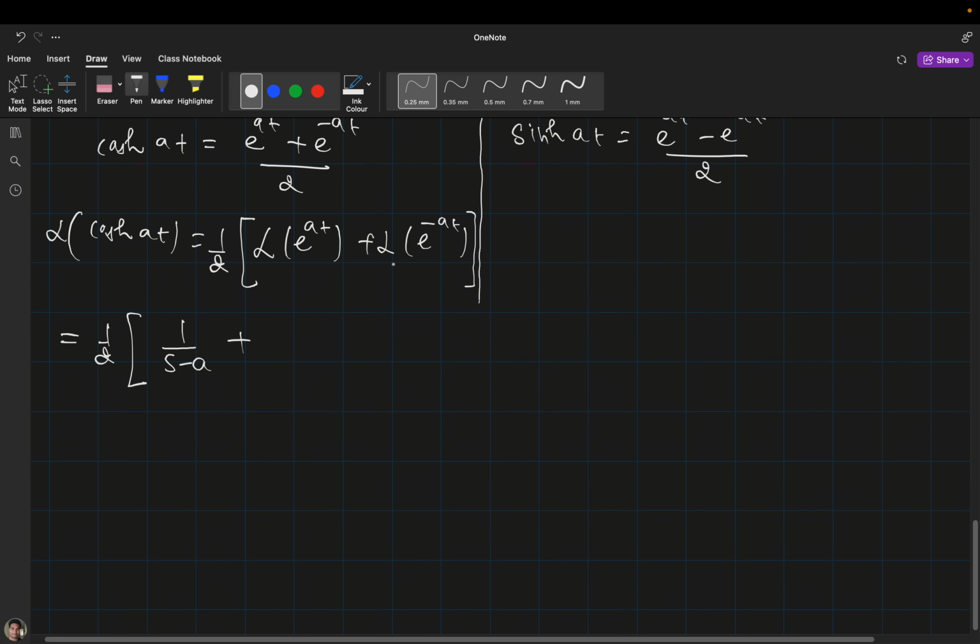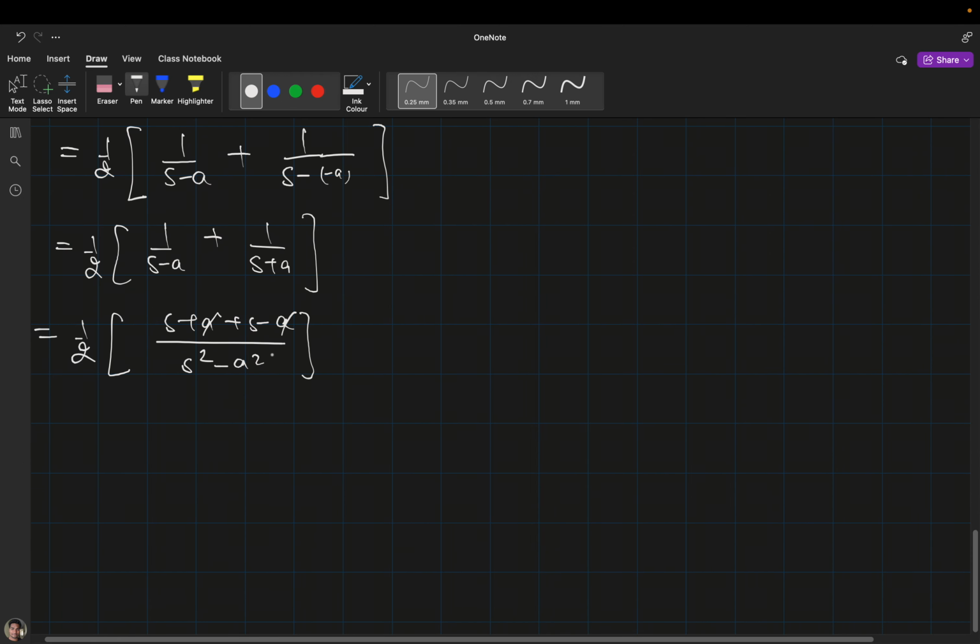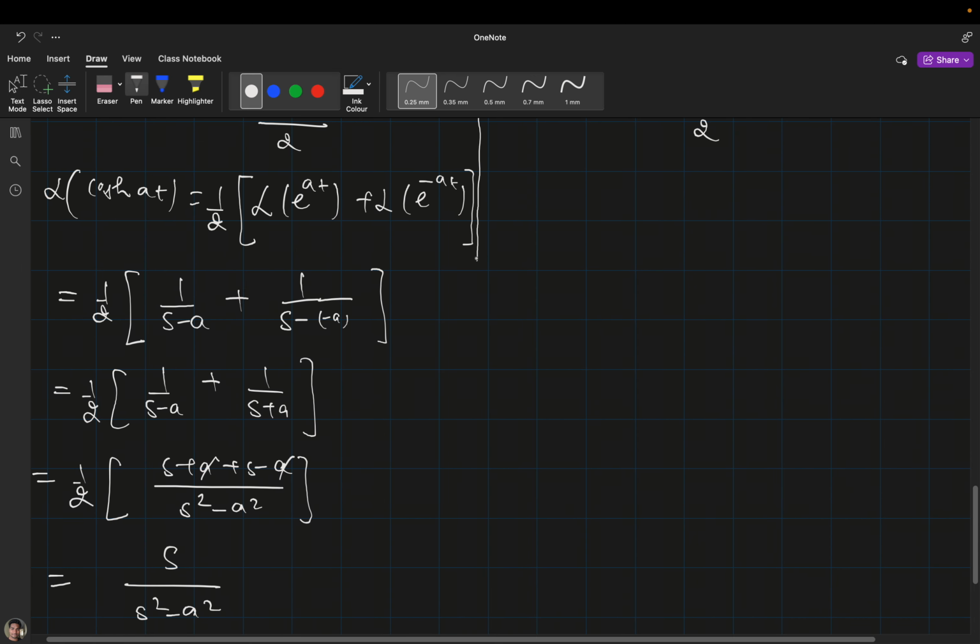In this case it will be s minus, and at the place of a it is minus a. So it will become 1 by 2 times 1 divided by s minus a plus 1 divided by s plus a. Simply it will be 1 by 2 times s plus a plus s minus a, divided by s square minus a square. So a will be cancelled out, and with this 2 and the 2s, it will become s divided by s square minus a square. So this was the Laplace transformation of the hyperbolic cosine function.